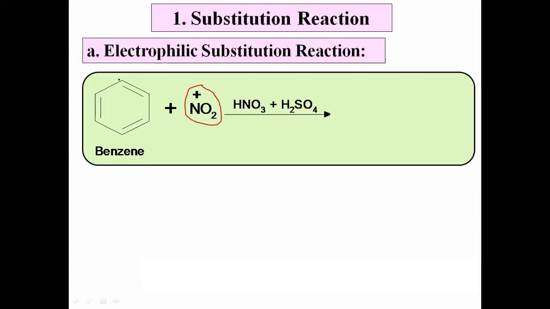We know that in benzene, at each corner there is one carbon and that carbon has one hydrogen. Suppose for convenience, I have shown one hydrogen atom. Now what happens in the second step? That hydrogen atom from the benzene is replaced by that NO2 plus group. It is replaced by the nitro group, and we get this product. This is called nitrobenzene.